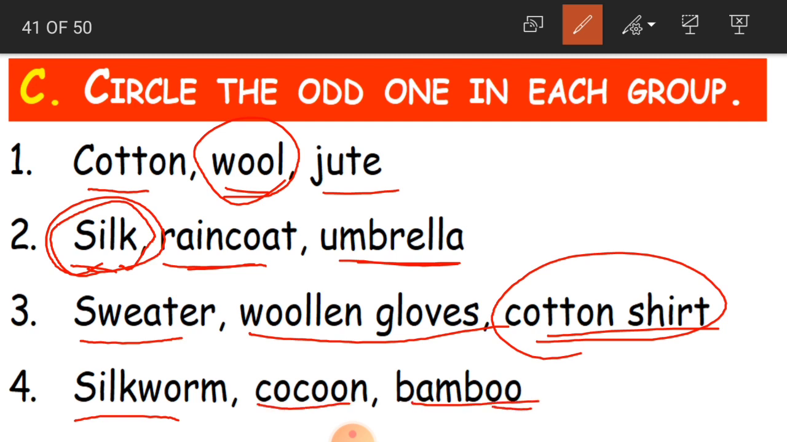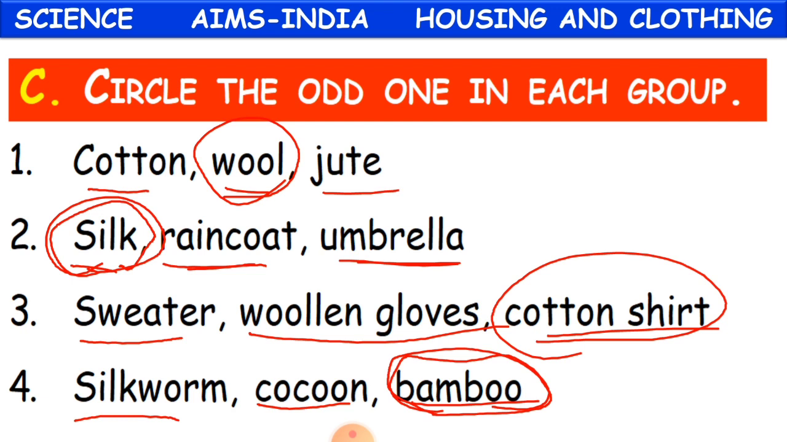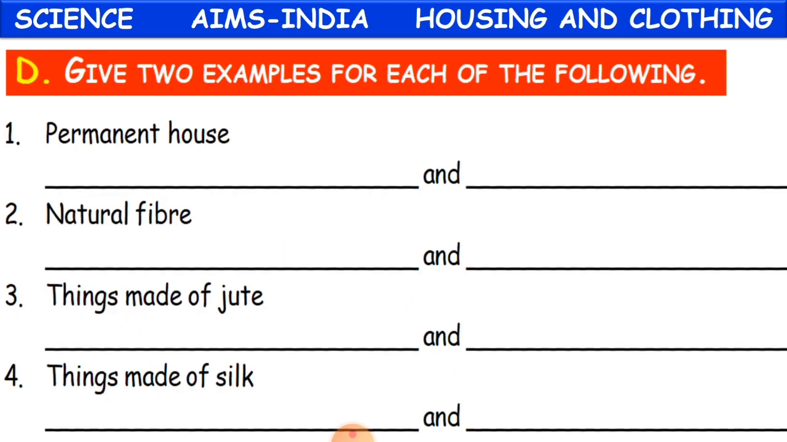Now the fourth one, silkworm, cocoon and bamboo. Bamboo is the odd one. Bamboo is a plant, whereas silkworm and cocoon are related to the fiber, to threads. So bamboo is the odd one. Clear, children? Yes.